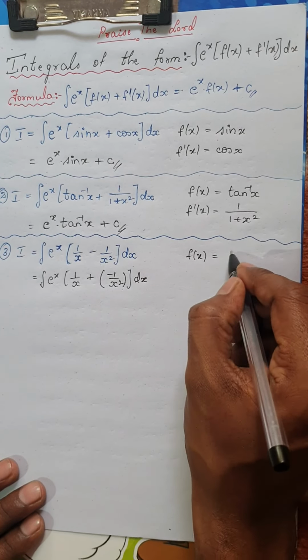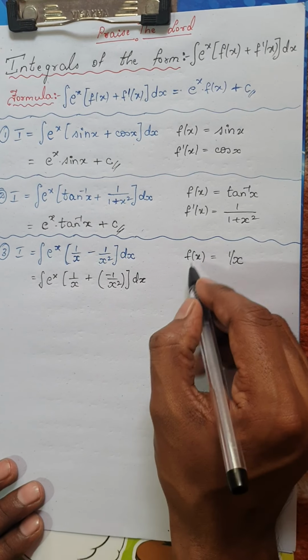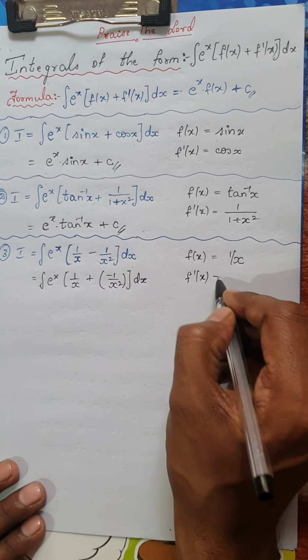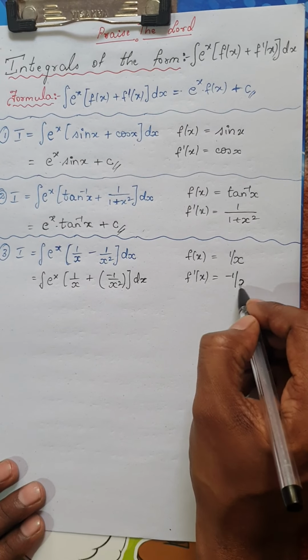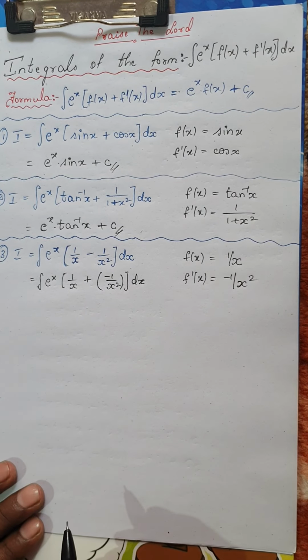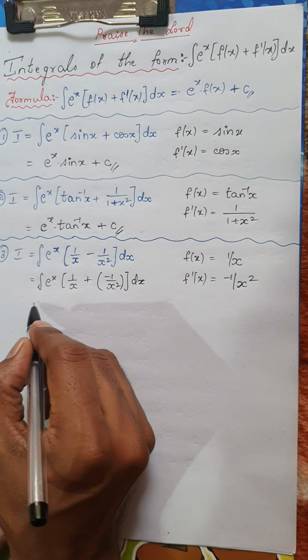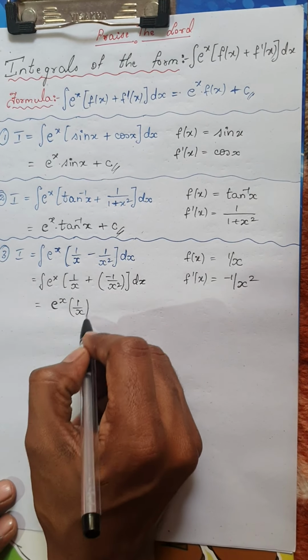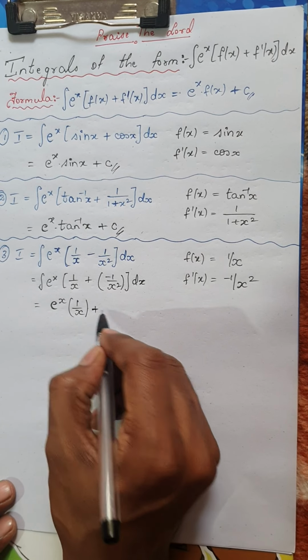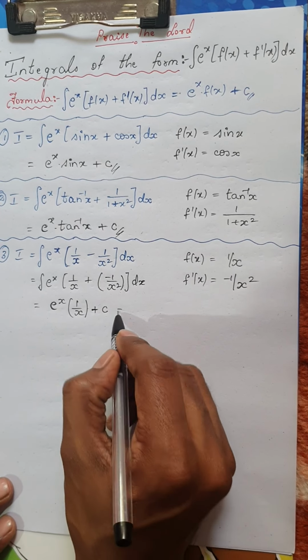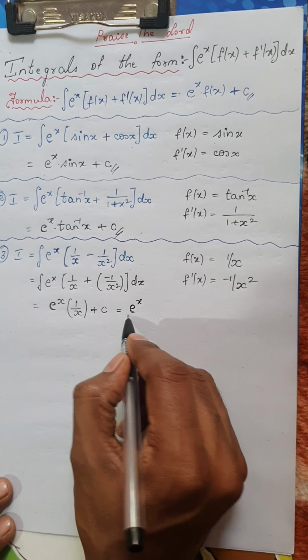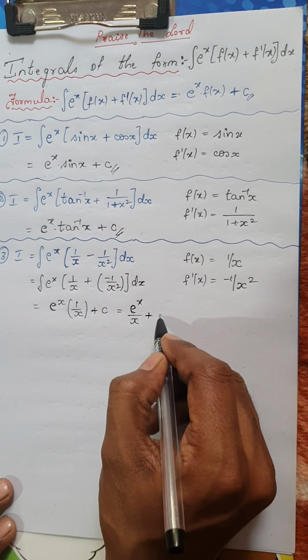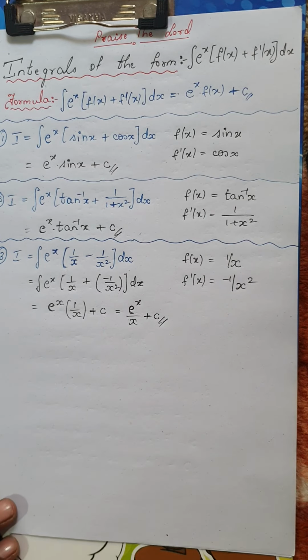If I take f of x as 1 by x, we all know derivative of 1 by x is minus 1 by x square. So using the result directly, the integral of this would be e power of x into f of x, that is 1 by x, plus c. You can either write it like this or you can simply write it as e power of x divided by x plus c as the constant of integration, and that would be the solution of the given integral.